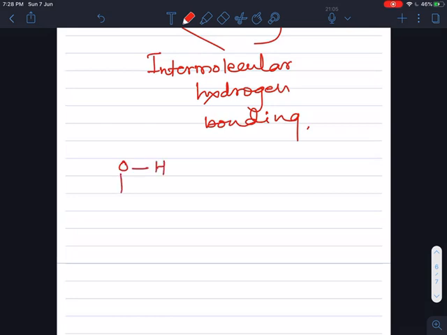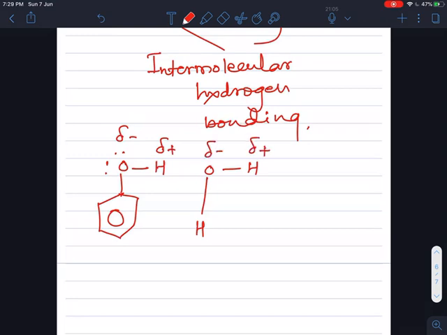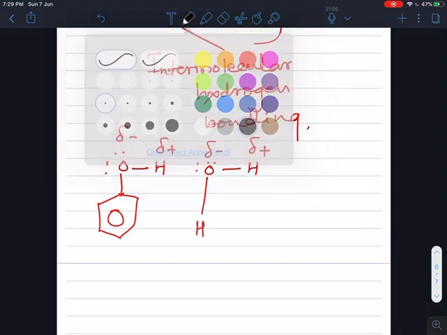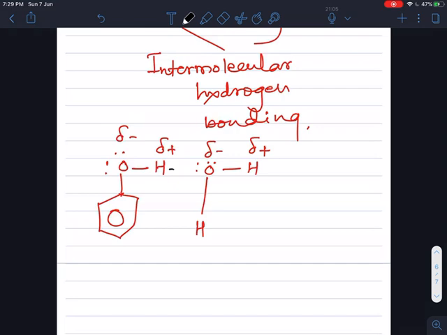When phenol is dissolved in water, H2O, the oxygen is partial negative and hydrogen partial positive, and likewise in water. So due to these partial charges, intermolecular hydrogen bonding takes place with the water molecule, and that's why phenols are also water soluble.